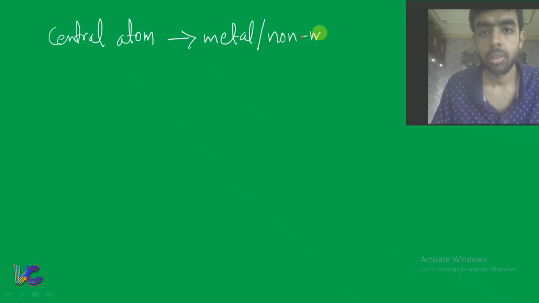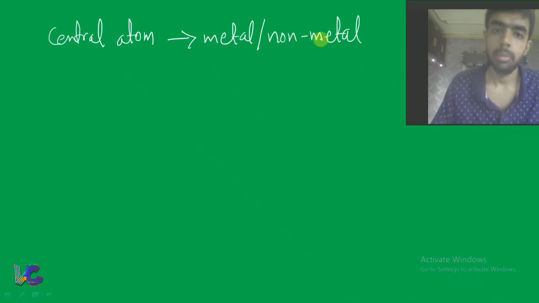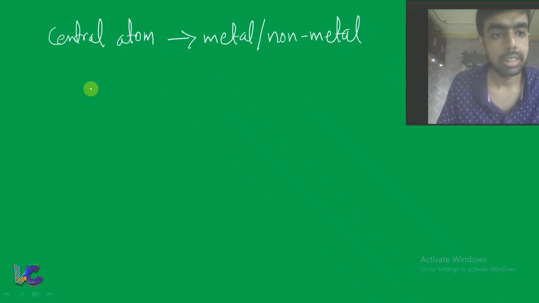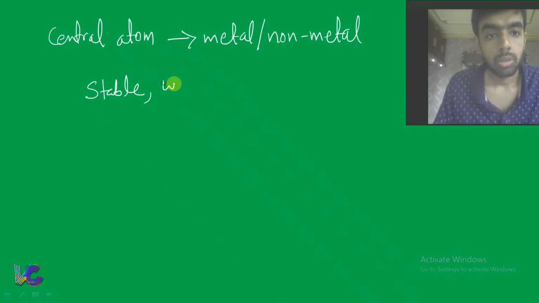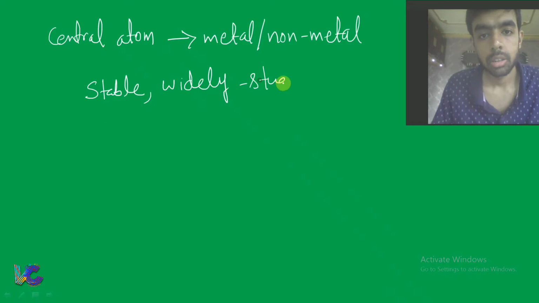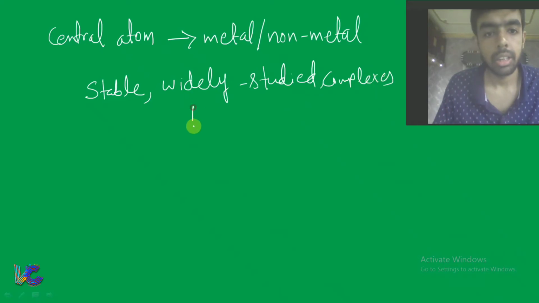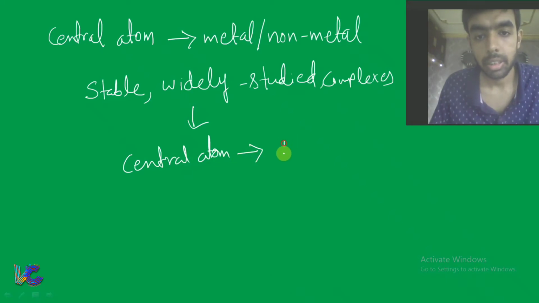But in most of the stable complexes and the widely studied complexes, the central atom is generally a transition metal ion.